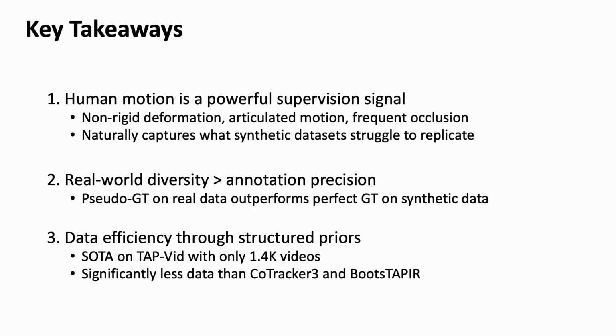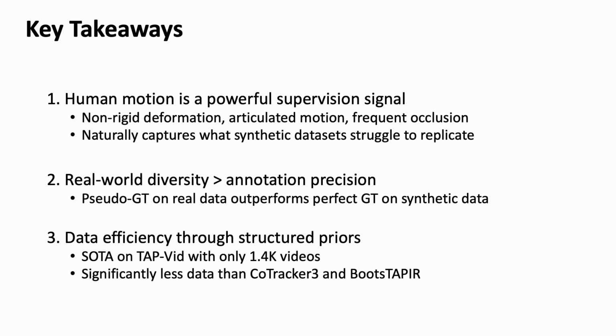Before we wrap up, let us highlight 3 key takeaways. First, human motion is a powerful and natural source of supervision for point tracking because it inherently contains the non-rigid deformations, articulated motion, and complex occlusions that synthetic datasets struggle to replicate. Second, our results suggest that real-world visual diversity matters more than annotation precision.